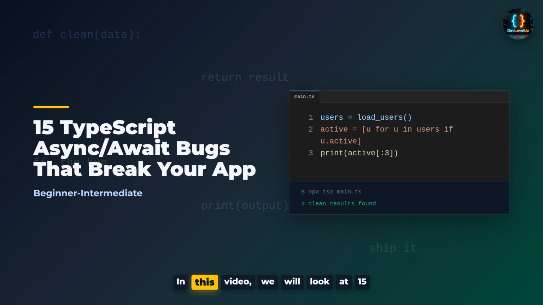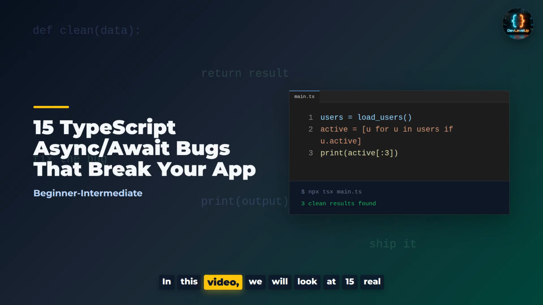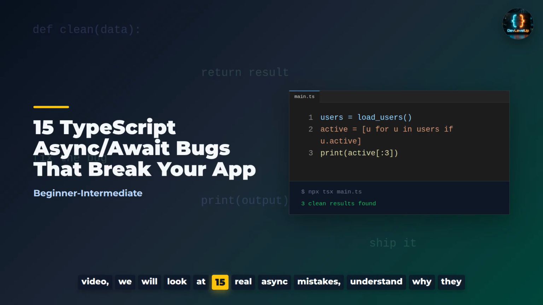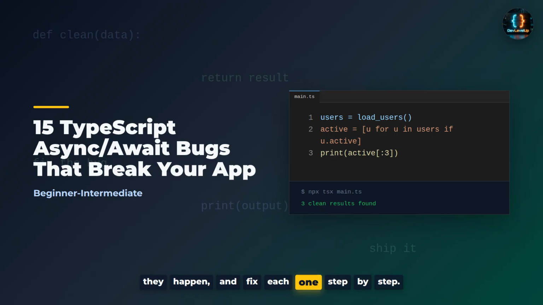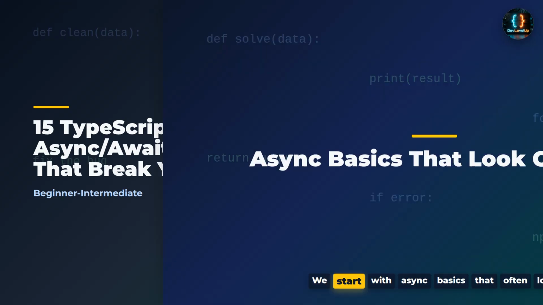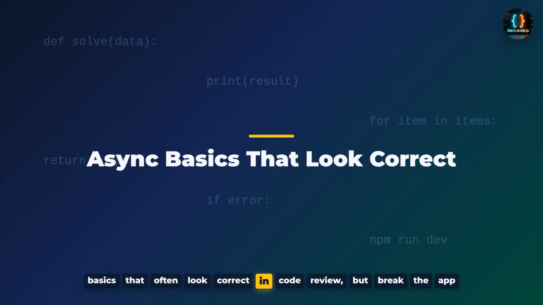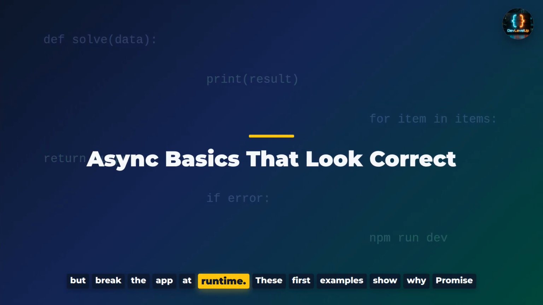Async and await can make TypeScript code look clean, but they can also hide some of the most frustrating bugs. In this video, we will look at 15 real async mistakes, understand why they happen, and fix each one step by step. We start with async basics that often look correct in code review, but break the app at runtime.